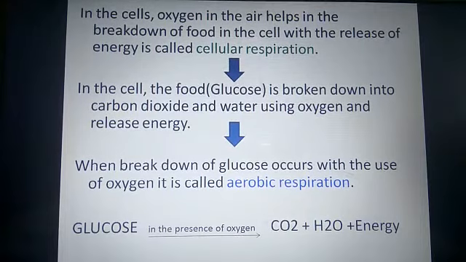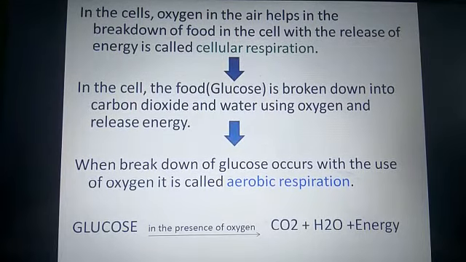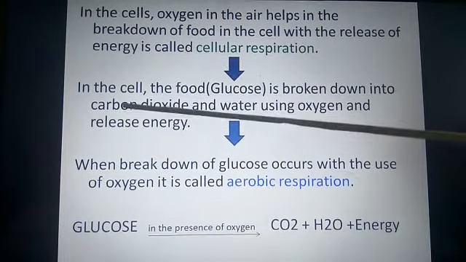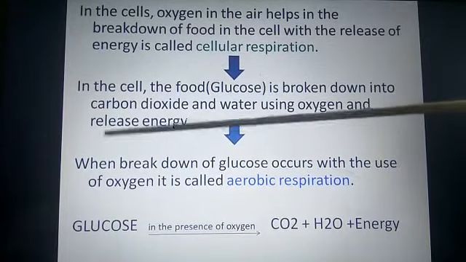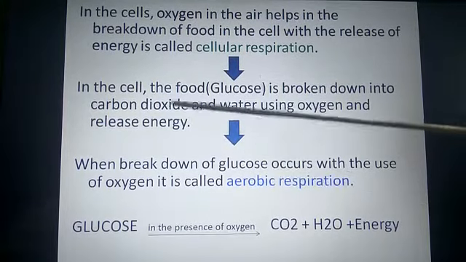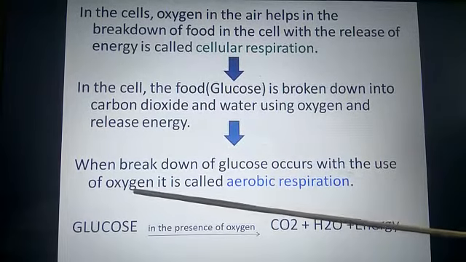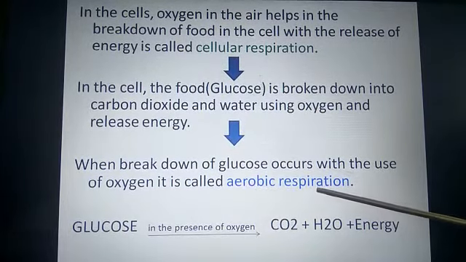If oxygen helps the breaking down of food in the cell with the release of energy, we call that process cellular respiration. In the cell, the food, that is glucose present in the food, is broken down into carbon dioxide and water using oxygen, and that releases energy. When glucose is broken down into carbon dioxide and water in the presence of oxygen, that process is called aerobic respiration.